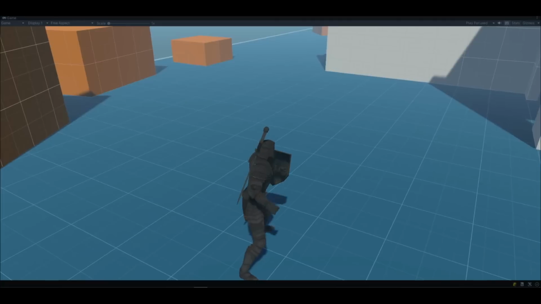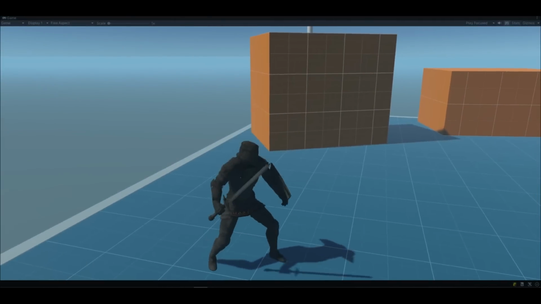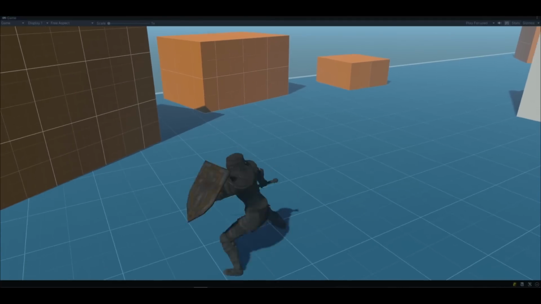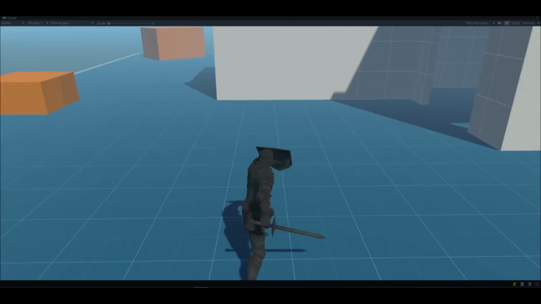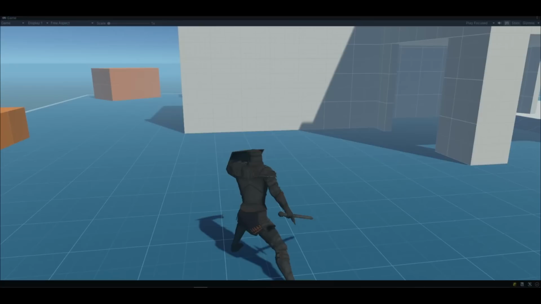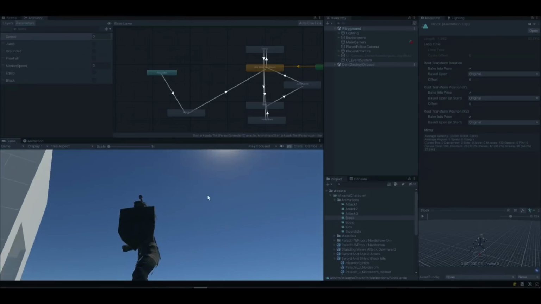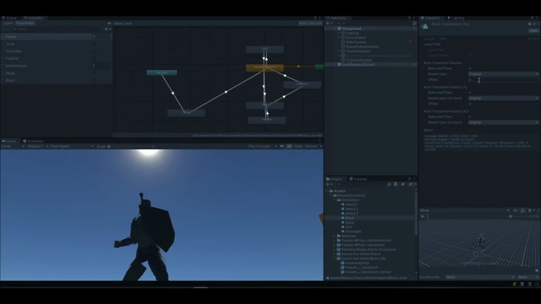Let's try if it is working now. It seems good. Maybe we can change the block animation's transform rotation offset, so the blocking animation will make a more vertical movement relative to the character's position.